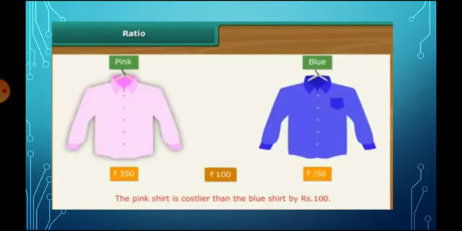Then we bought two shirts. The first one is pink, and the price of the pink shirt is 350 rupees. The blue shirt is 250. How can we find the difference? We find the difference between these two shirts. So the pink shirt is costlier than the blue shirt by 100 rupees.